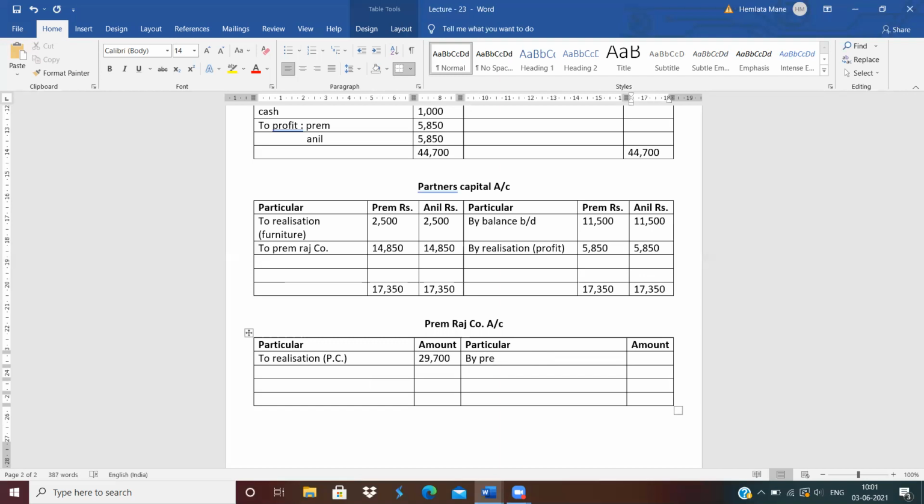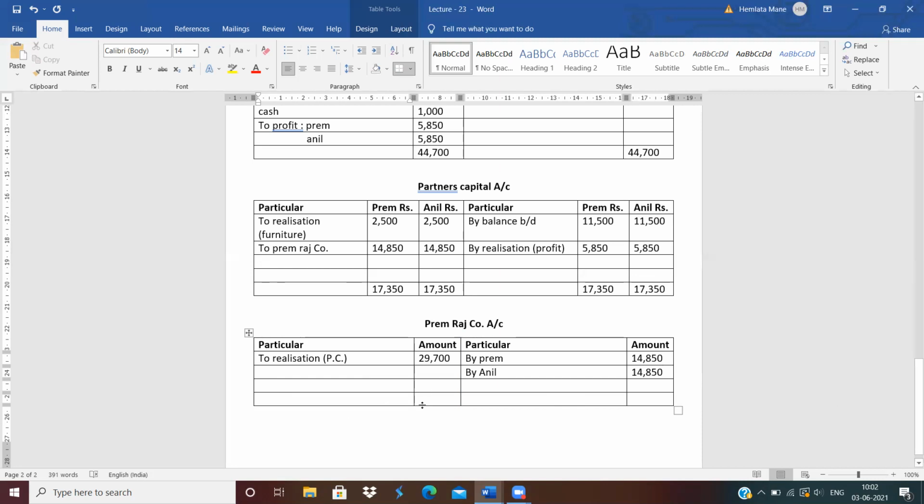The amount of closing is 14,850. And next by Anil 14,850. Now do the total of the new firm, that is Premraj.